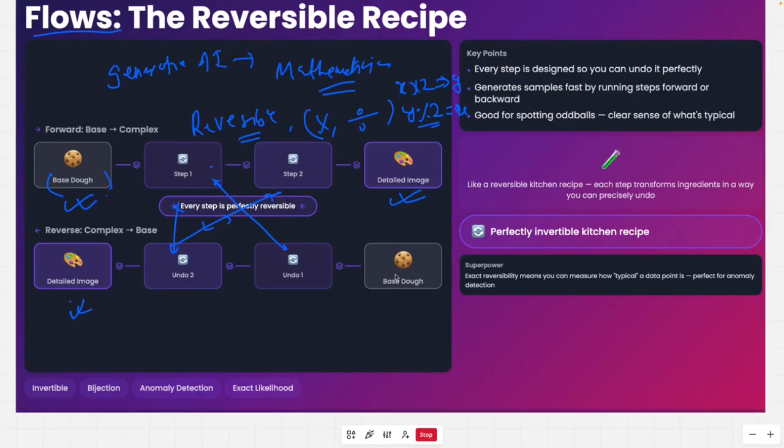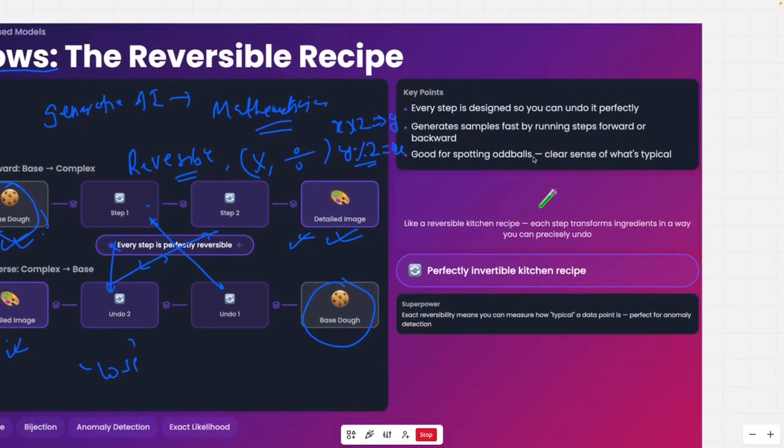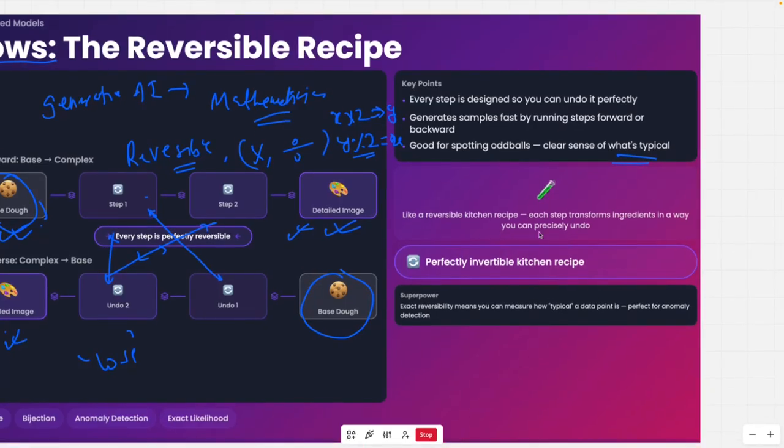Now we will compare: are we able to get what we had here? And this will be the part of my loss function, which I will try to optimize. And once the model converges, it will be able to get this, right? It will become an expert in doing that. Now see here, it is like a clear sense of what is typical. It's like a reversible kitchen recipe. Each step transforms the ingredient in a way you can undo.